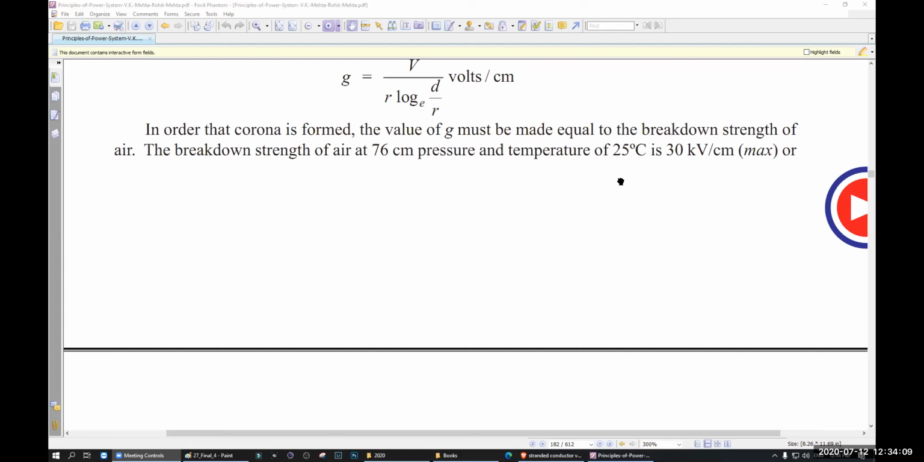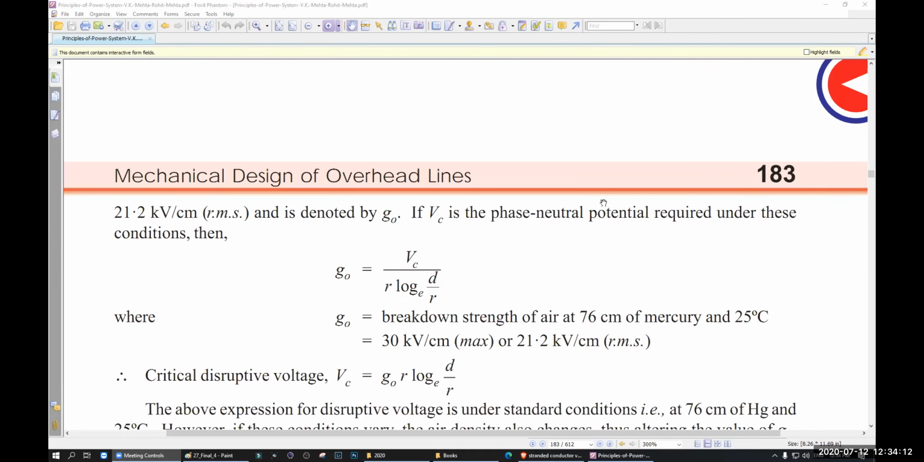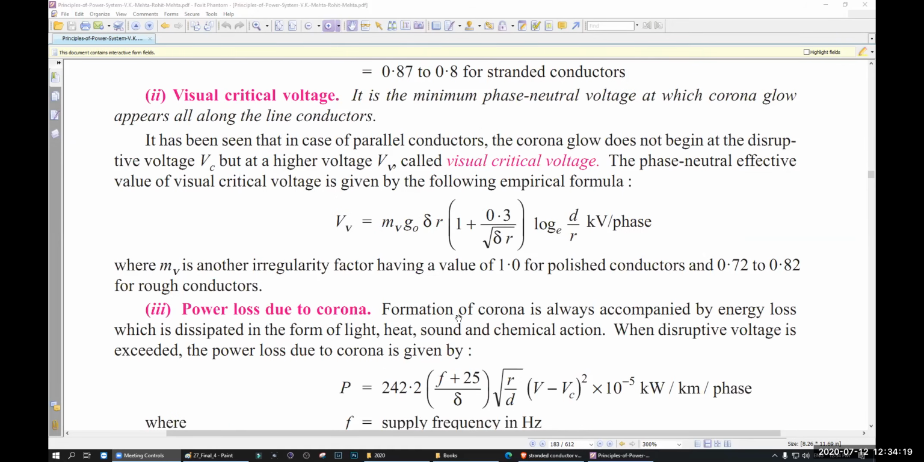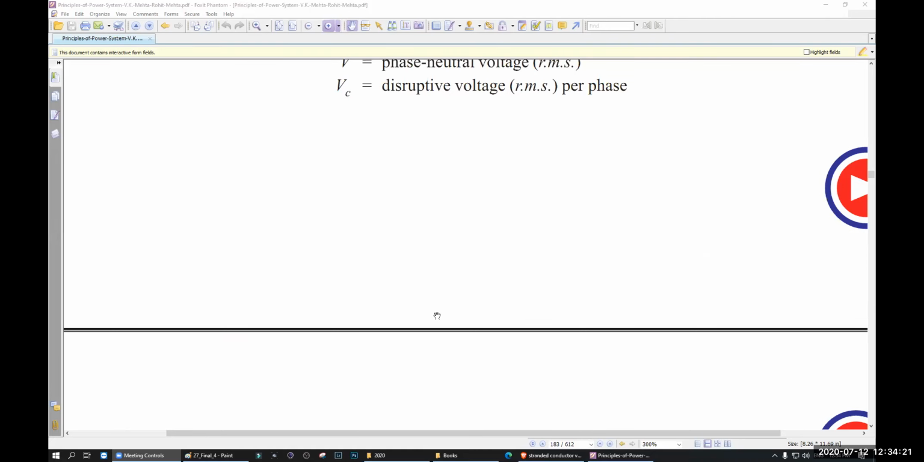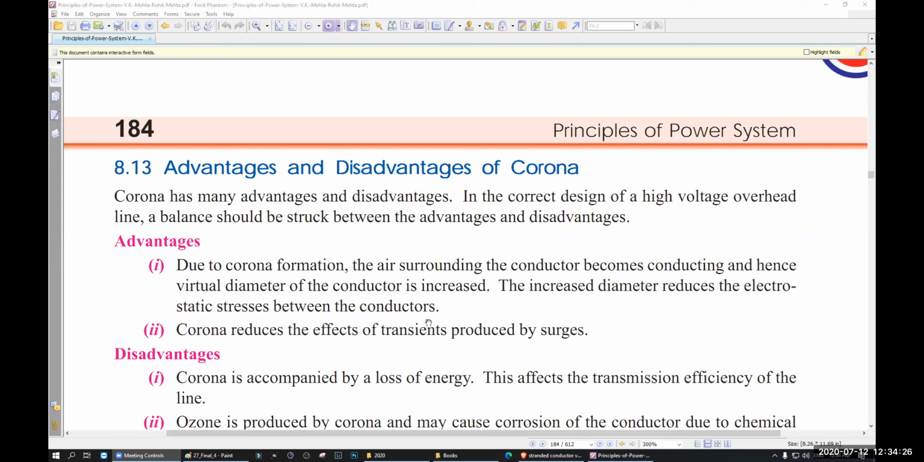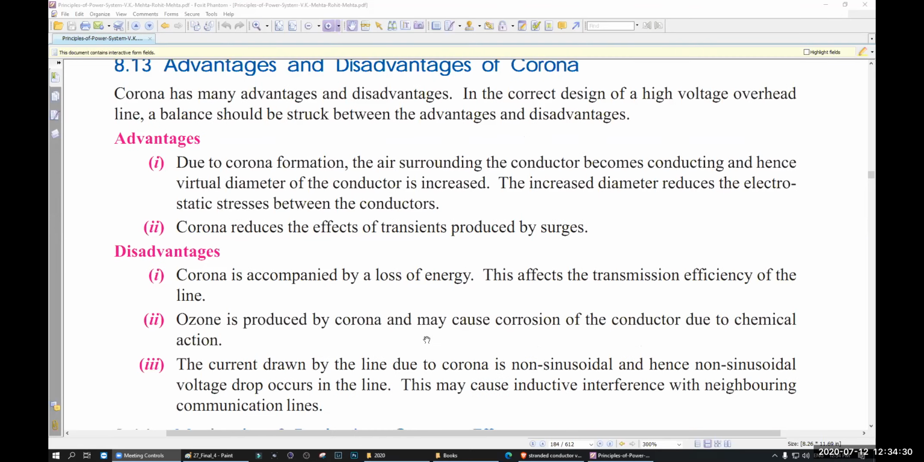Now, what is the critical disruptive voltage? Normally it is maybe 30 kilovolt per centimeter. Okay, you do not have to go through this because this is not that important. Just know the factors affecting corona, the advantages of corona, and the disadvantages of corona. Corona is a loss, remember. So there are many more disadvantages than advantages, but there are some advantages as well. Let's read about those.